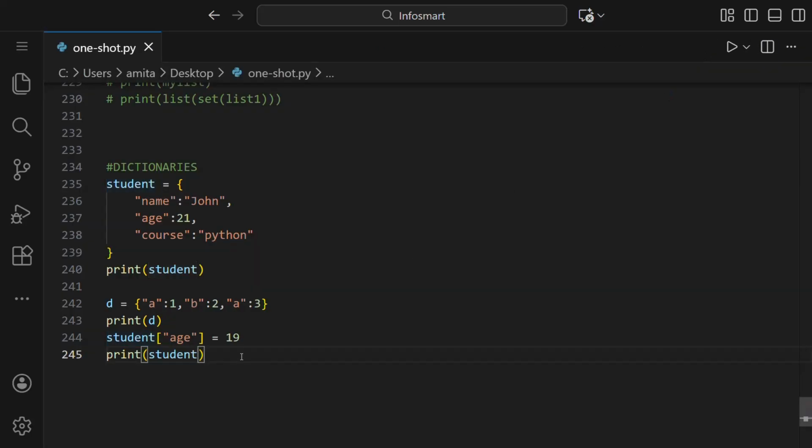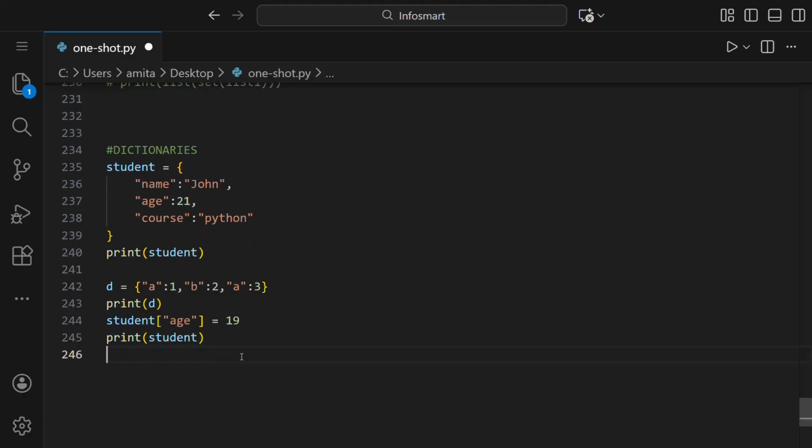We can even add a key value pair. So for adding, for example, email, you can write student and then in square brackets we'll write email, that is the key, and here we'll write the value. So let us say john@gmail.com, and this should be closed in double quotes because it is a string.